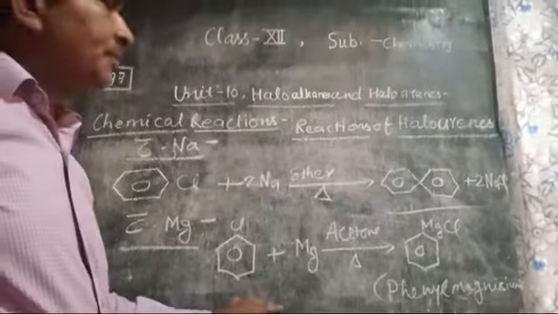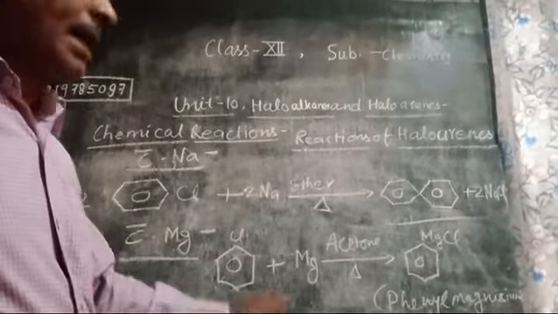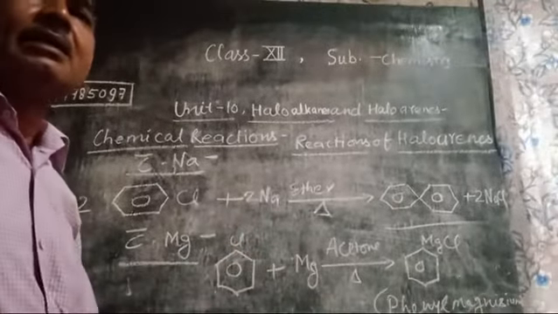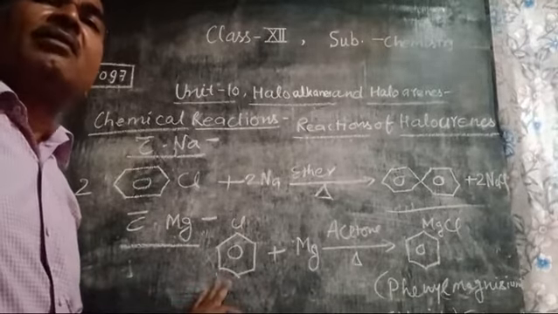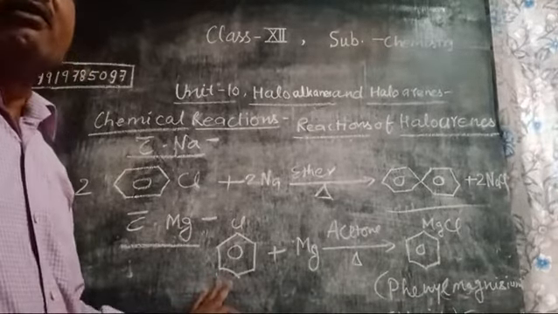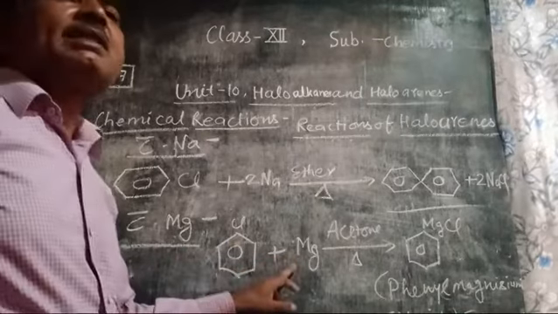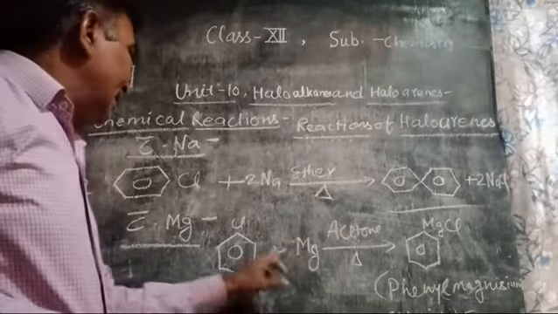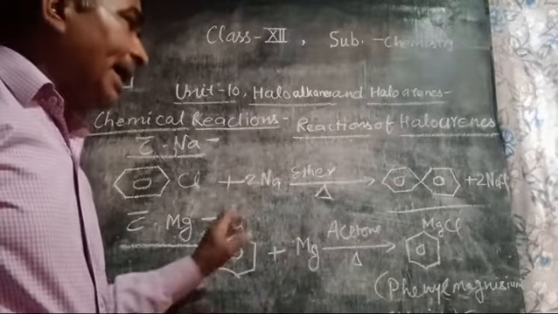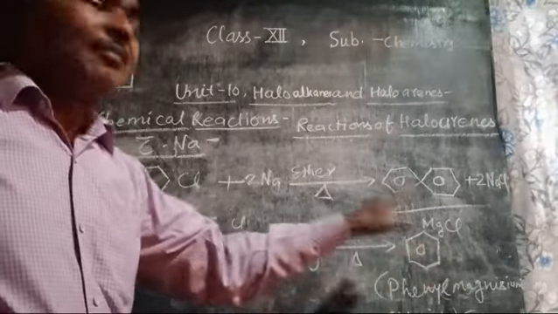Any problem? If the question is asked by a student, what is Grignard's reaction, then they can explain that when magnesium, dissolved in an organic solvent, is treated with haloarenes, adducts are obtained.